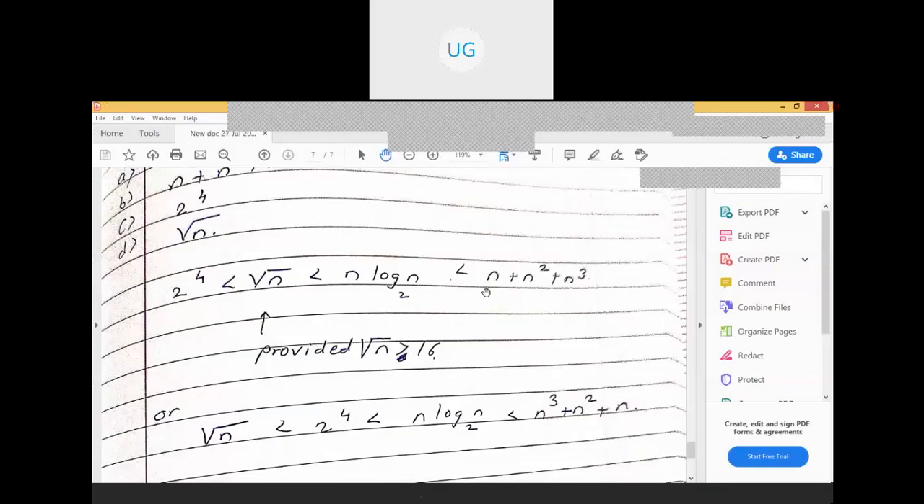Can you see the screen? Yes? Okay. Sorry, there was some problem. I clicked on some other thing.